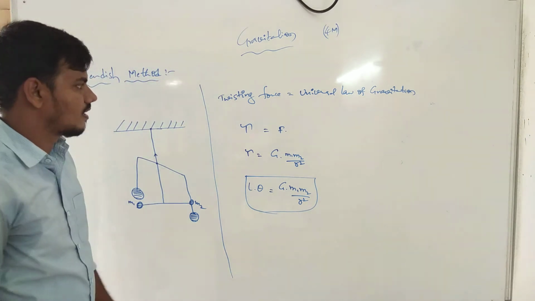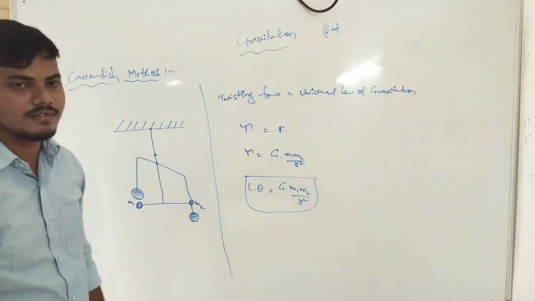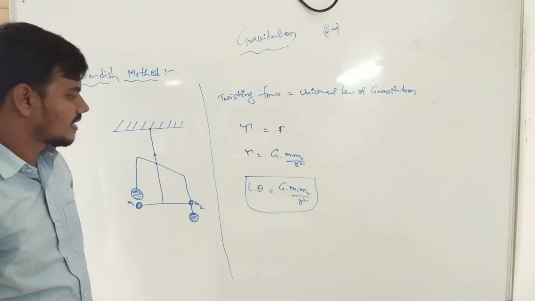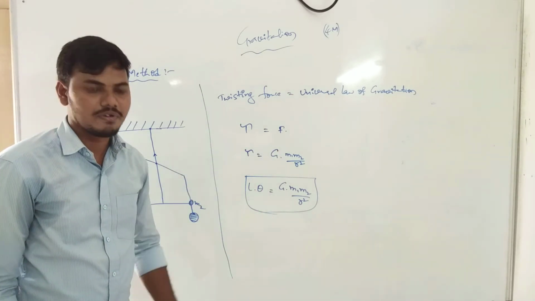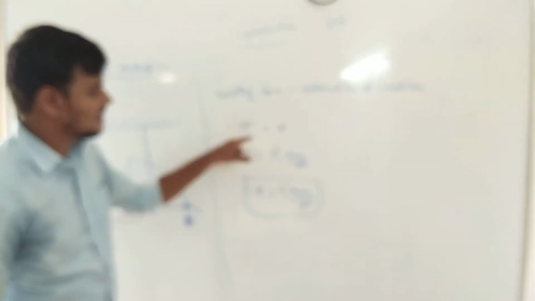m1 m2 by r square. Now this is the Cavendish method. Clearly, in the Cavendish method a twisting force is applicable. Again we are using a force. This one is also a force. The force is a normal force, and this one is the angular force.